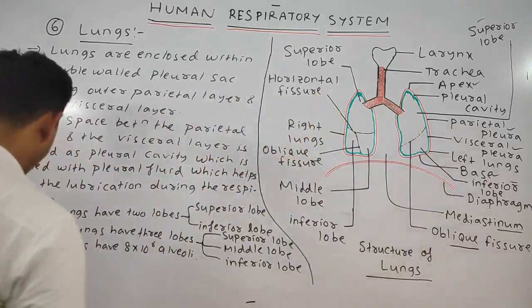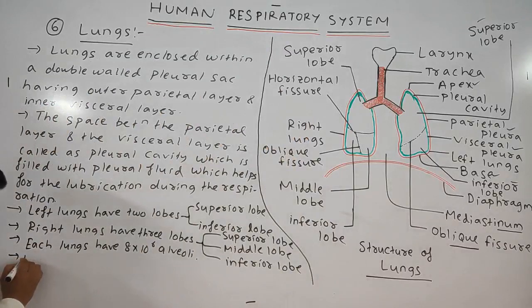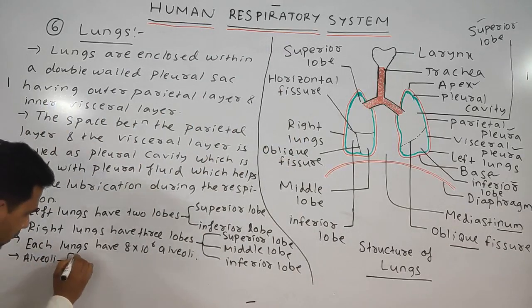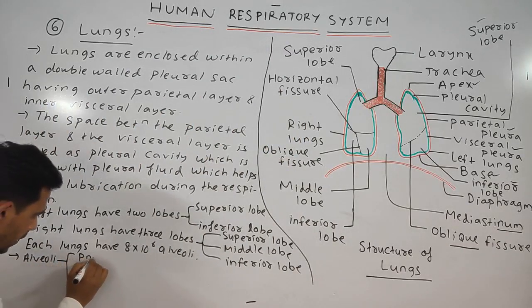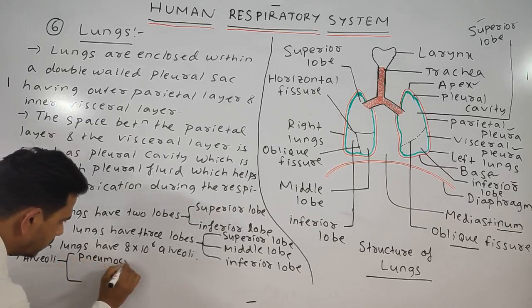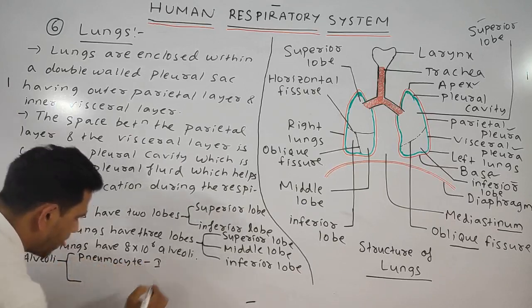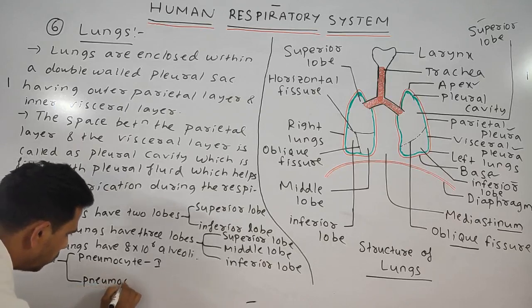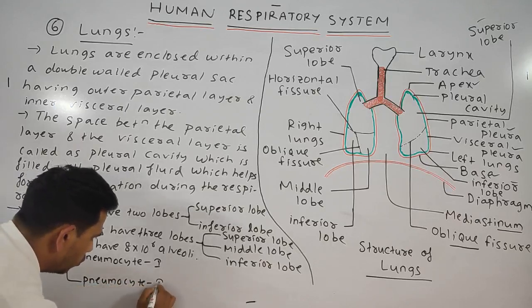We'll write: alveoli are divided into two types. One is pneumocyte 1, the other is pneumocyte 2.